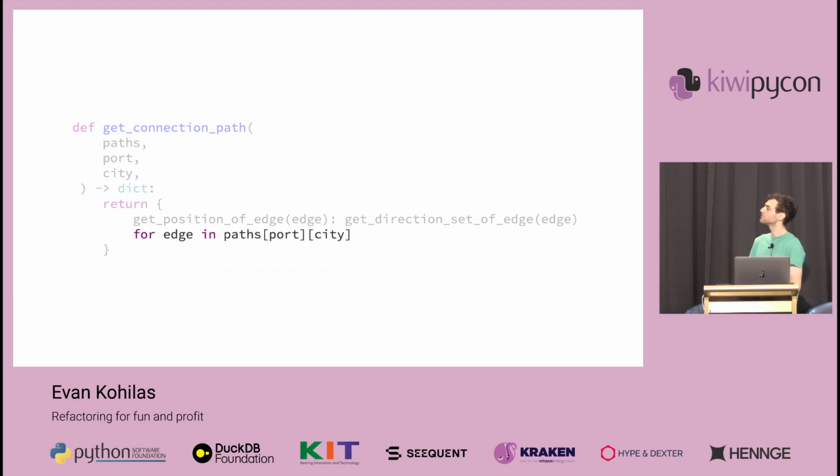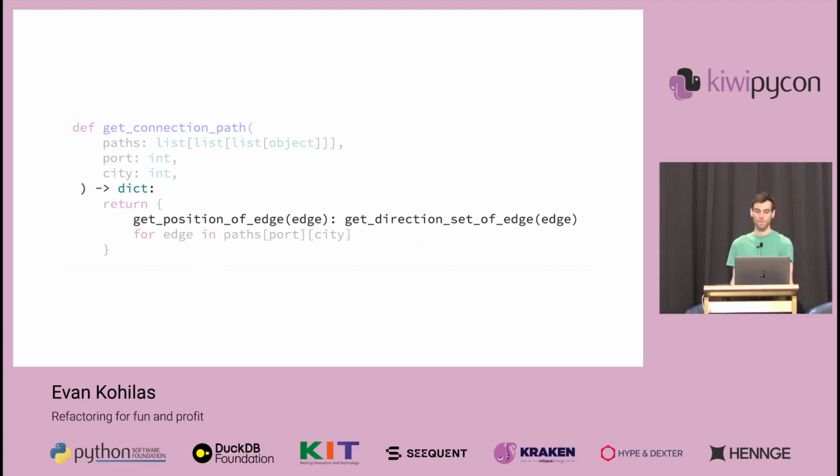And in this comprehension, we'll see that we're iterating over this paths variable. So it's probably a nested list. And thus, it would make port and city indices to this list. But we still don't know what these edges that we're iterating over are. We just have to guess that it's some object in this list. And for our return dictionary, we also have to guess that it's just returning some position object from the function as a key, and also a set of directions as the values.